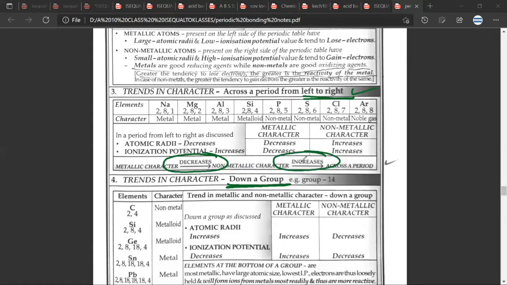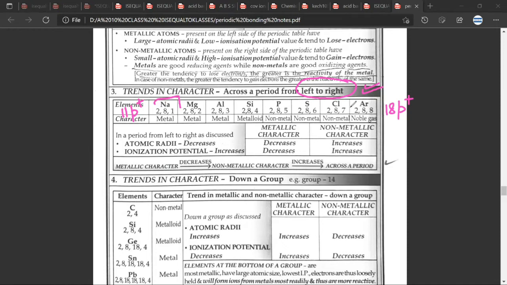Why is it so? Metallic character decreases across a period because if you move across a period, the number of shells remains the same, and the nucleus keeps on exerting a force over the shells towards itself. So it does not let any electrons escape, and therefore metallic character decreases. If we look at sodium, we have 11 protons attracting the 3 shells. And when we come towards chlorine, there are 17 protons attracting the 3 shells.